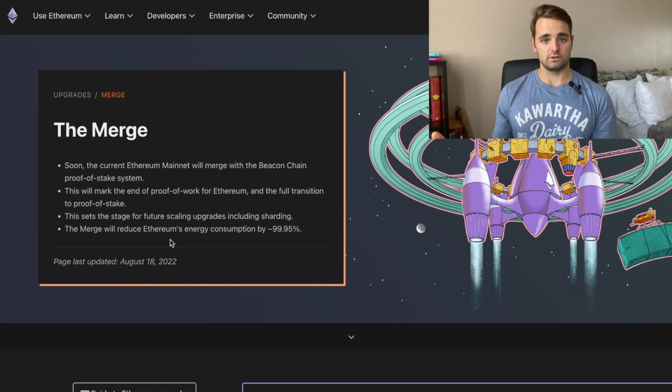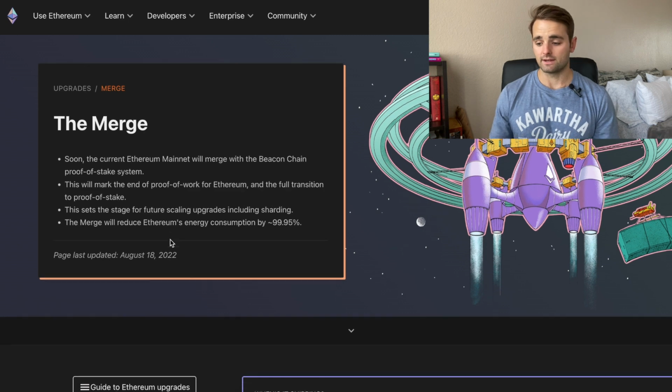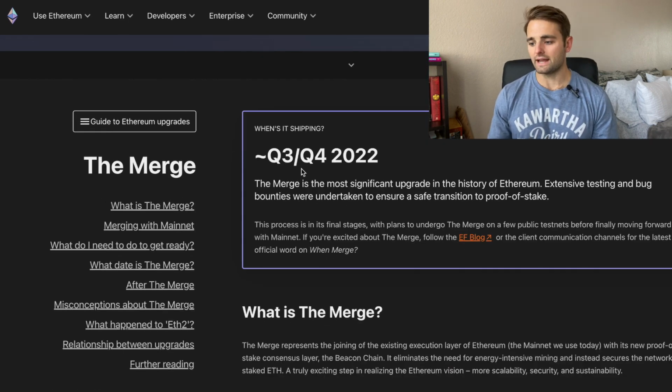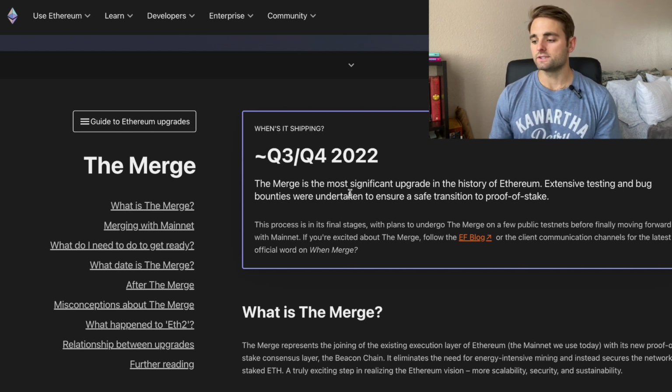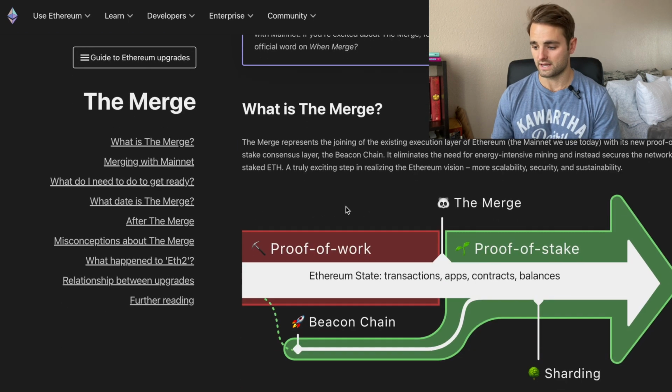You greatly reduce the amount of energy required to maintain the network. Right now, it's still scheduled sometime Q3, Q4. Latest updates was about mid-September for the launch, and it's the most significant upgrade in the history of Ethereum. Extensive testing and bug bounties were undertaken to ensure that there is a safe transition from a proof of work to a proof of stake model.